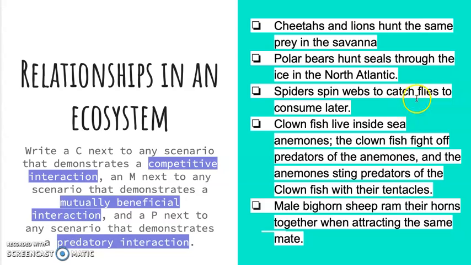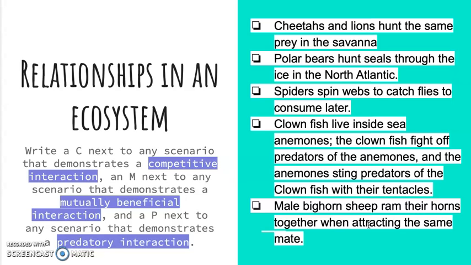Spiders spin webs to catch flies to consume later. Again, we see the word consume, so we know that the spiders are eating the flies, which is also predatory. Clownfish live inside sea anemones. The clownfish fight off predators of the anemones, and the anemones sting predators of the clownfish with their tentacles. So here again we see a relationship where one organism is giving something and the other organism is giving something as well, and they're working together to survive. So this is an example of a mutually beneficial relationship.